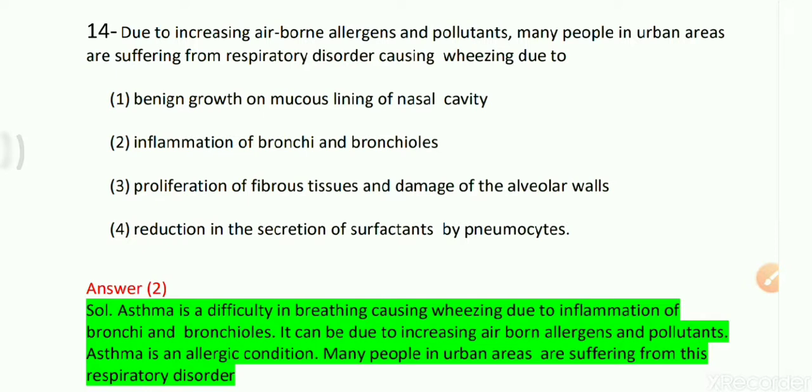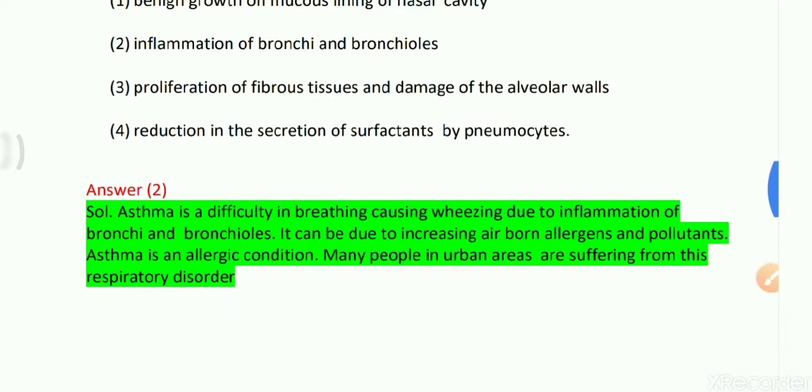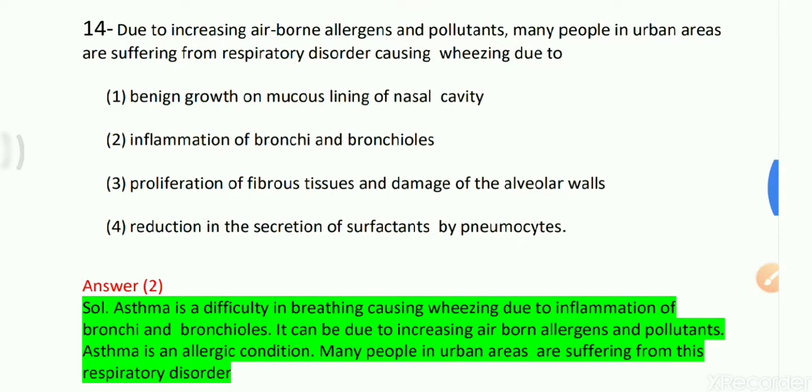In NCERT there are different disorders given, like asthma. Asthma is the correct option, because option 2 is true. Asthma is the difficulty in breathing causing wheezing due to inflammation of bronchi and bronchioles. It can be due to increasing airborne allergens and pollutants. Asthma is an allergic condition. Many people in urban areas are suffering from these respiratory disorders.